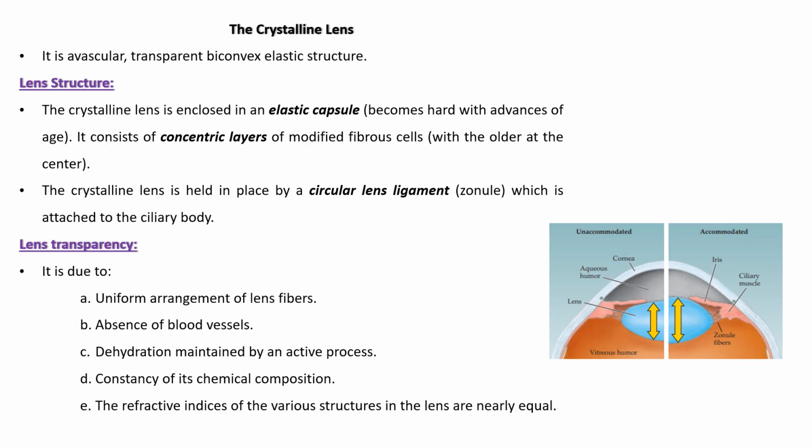Now we are going to study the lens, and regarding the lens, we are going to ask a few questions and try to answer them. What is the lens?